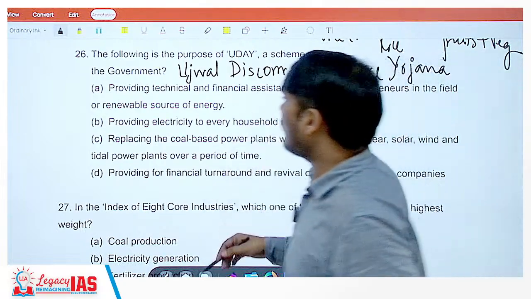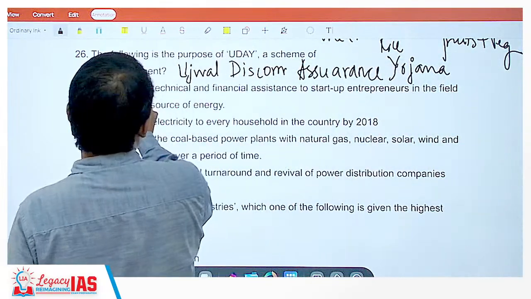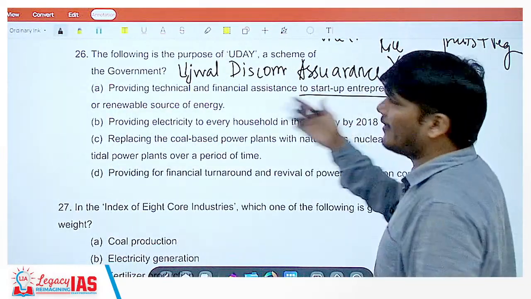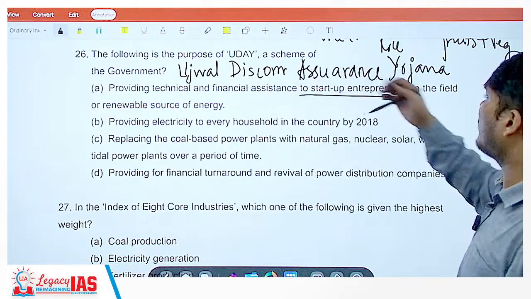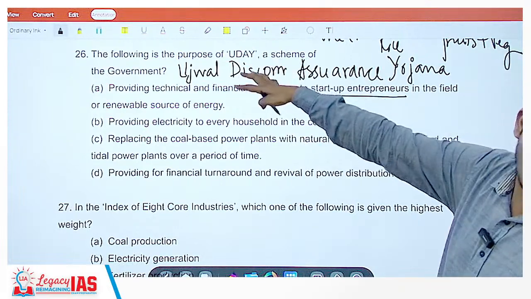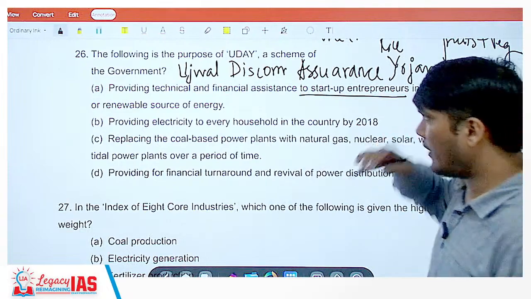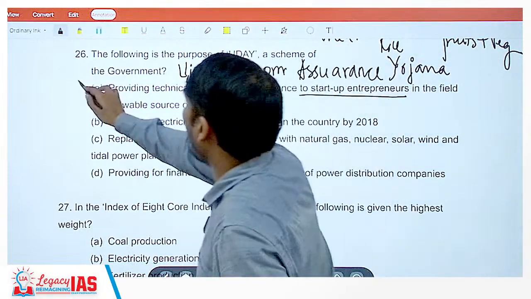Now, what are the options? A. Providing technical and financial assistance to startup entrepreneurs. No, it has nothing to do with startups. It is for the discoms. So the moment you know the full form of this scheme, you can actually get the answer. Okay. So this is wrong.